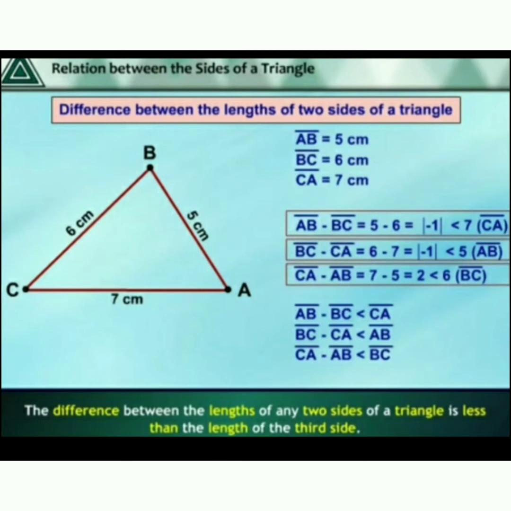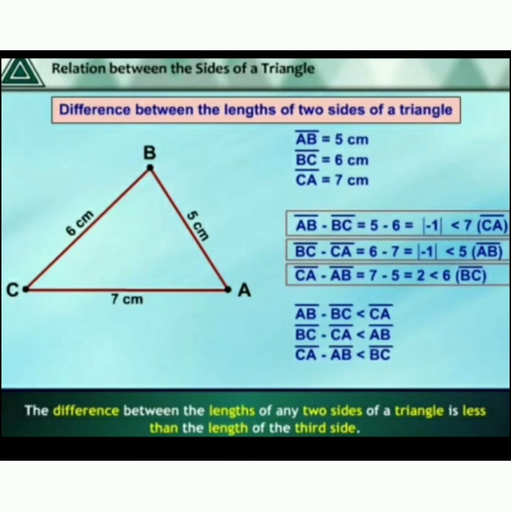Next one, BC minus CA. The values are 6 minus 7. It also gives a negative number, that is minus 1. So this is also less than 5, and 5 is the third side.